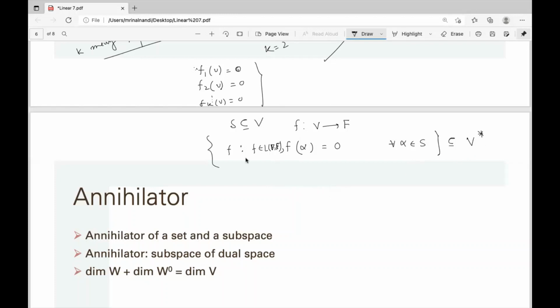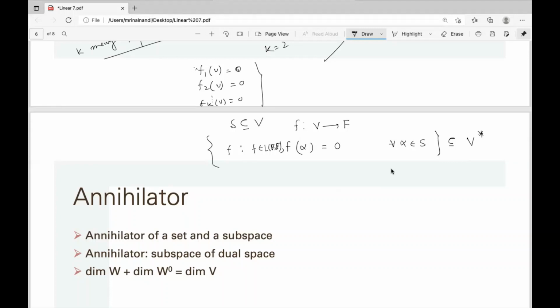If f annihilates set S, and g annihilates set S, then f plus g also annihilates. It is easy. f plus g of alpha equals f alpha plus g alpha, which is 0 plus 0. Scalar multiplication is also the same. So this collection of all such linear functionals which satisfy f alpha equal to 0 for all alpha in S.